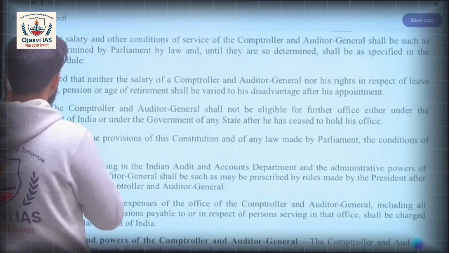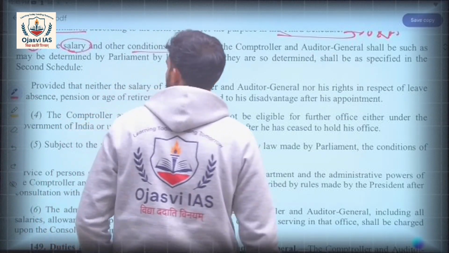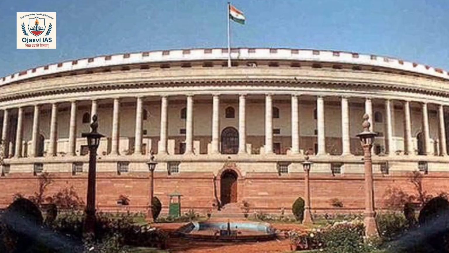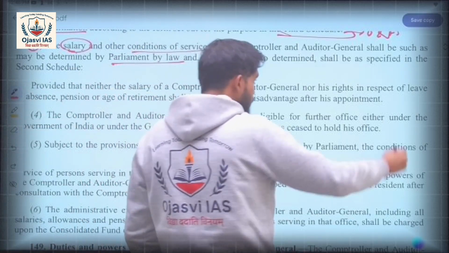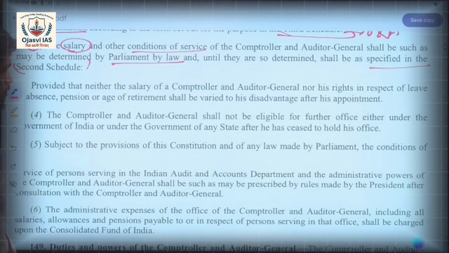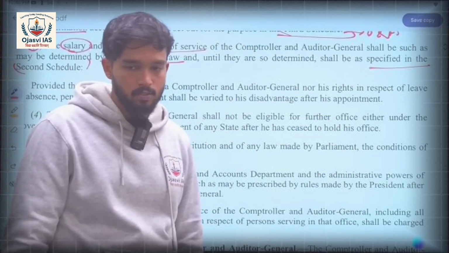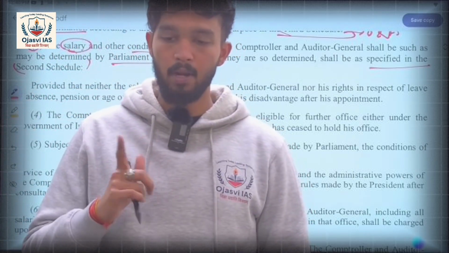148 clause 3, that is, the salary and other conditions of service of CAG shall be such as may be determined by Parliament by law, and until they are so determined shall be as specified in the 2nd schedule. So salary and conditions of service can be decided by the Parliament by law.